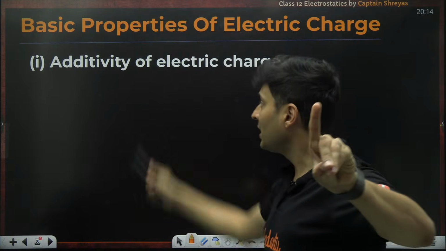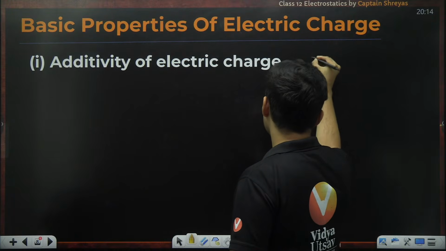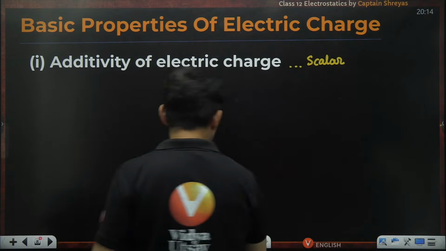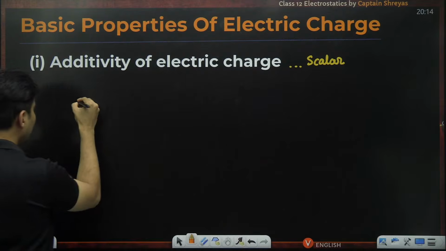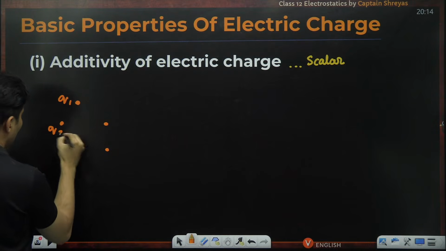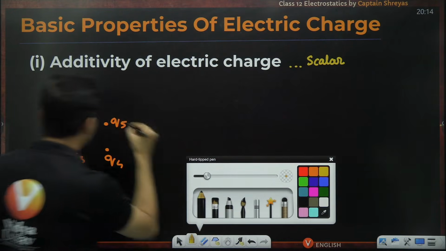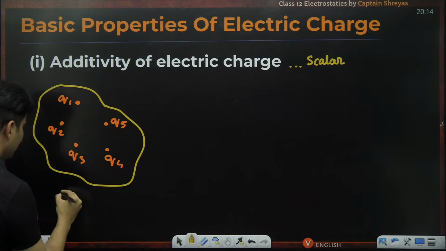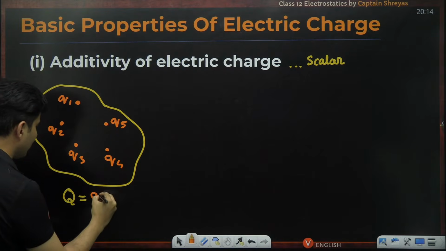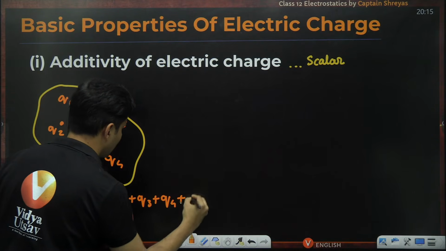The first one is the additive nature of charges, and this happens since they are scalar quantities. Since they are scalar quantities, you can just add the charges. Say for example, there is a charge here, here, here, here. Let's say this charge is Q1, this is Q2, Q3, Q4, Q5. Somebody asks, in this particular system, what is the total charge of that body? The answer will be just adding all of them with the signs considered: Q1 plus Q2 plus Q3 plus Q4 plus Q5.